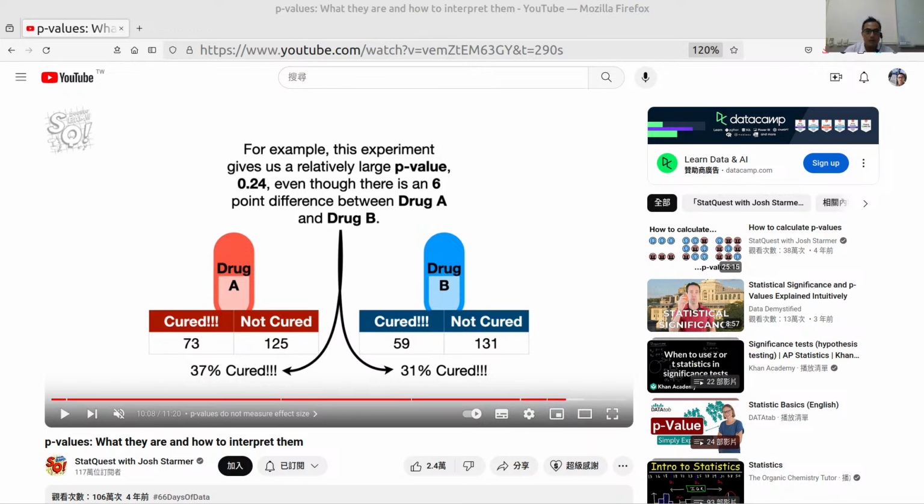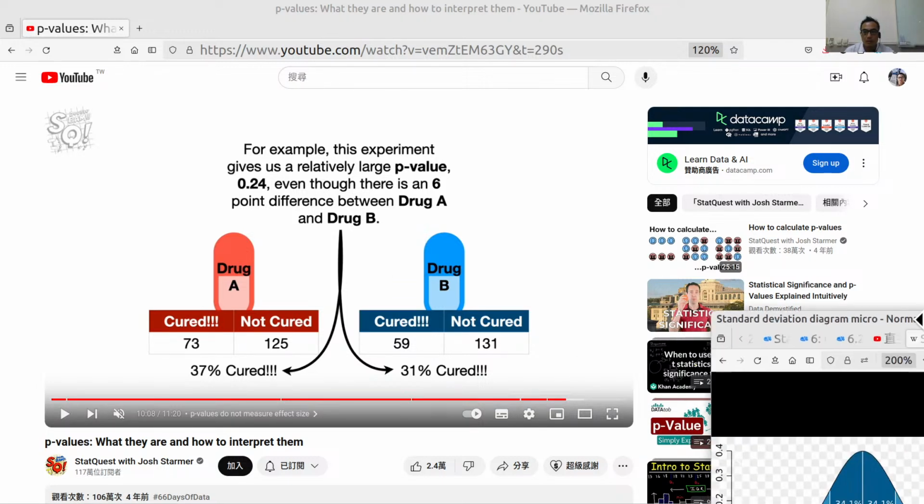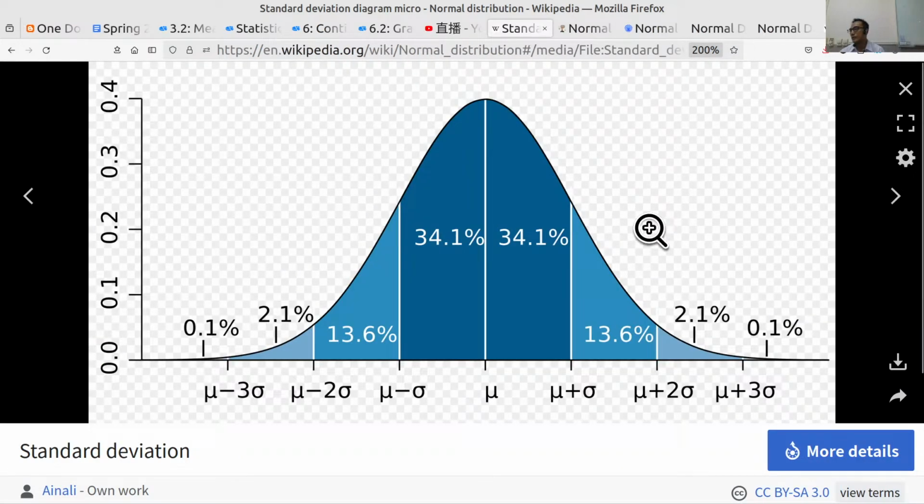Unfortunately, the first thing I want to say is just more terminology. In fancy statistical lingo, the idea of trying to determine if these drugs are the same or not is called hypothesis testing. The null hypothesis is that the drugs are the same, and the p-value helps us decide if we should reject the null hypothesis or not. Small down.